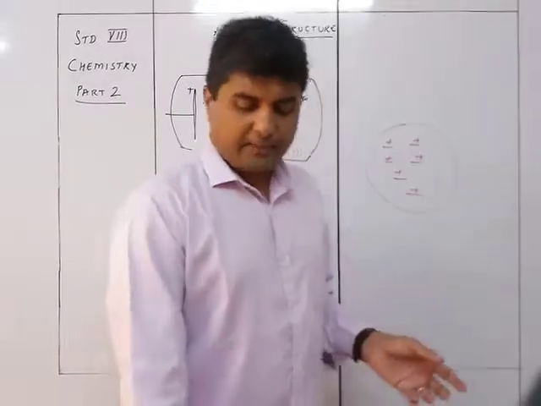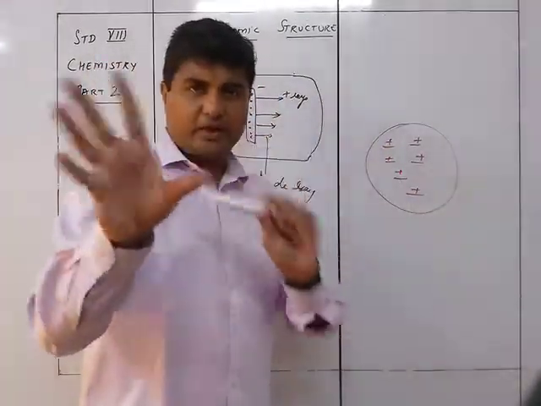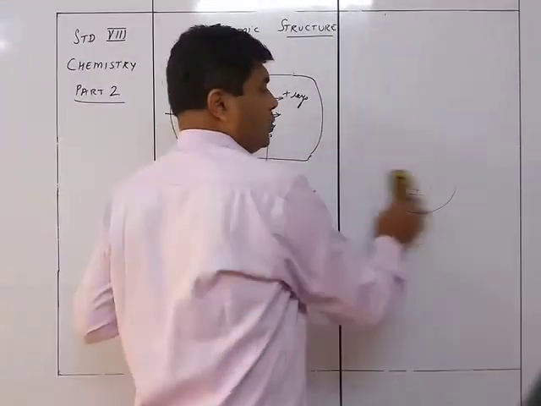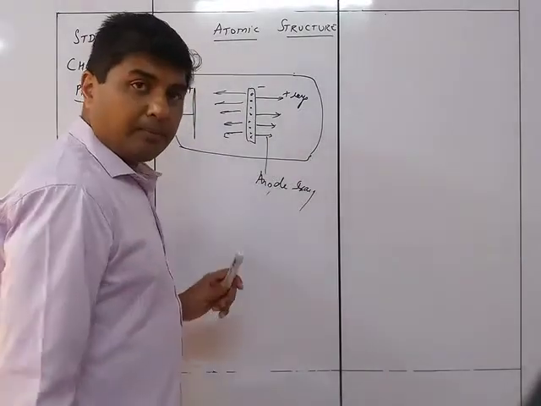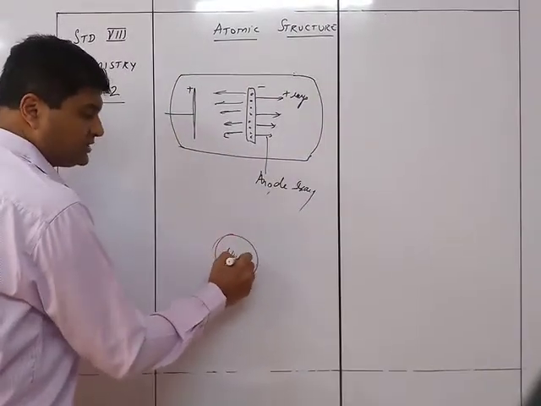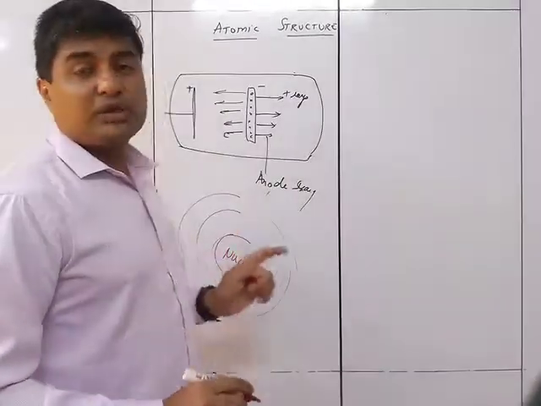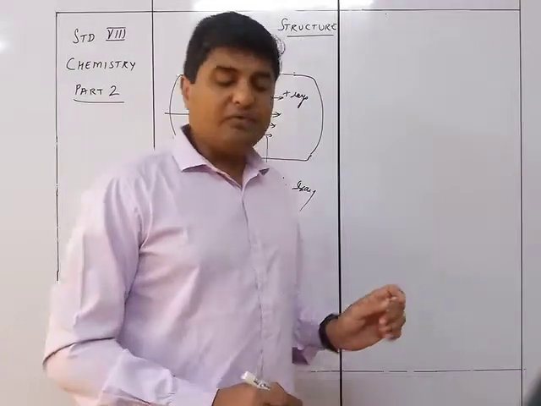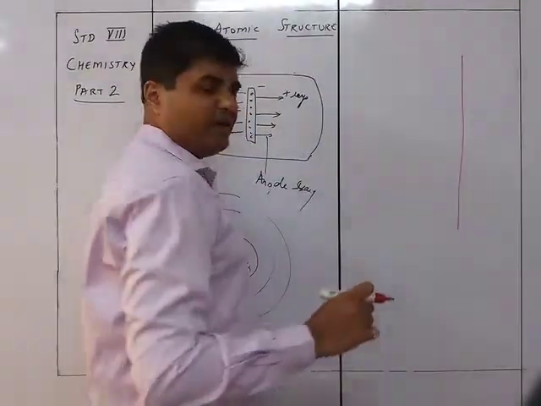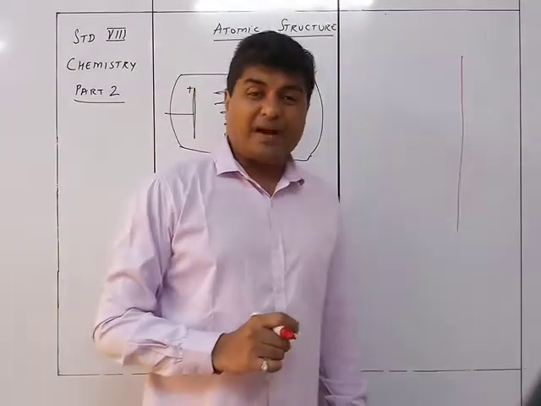So, earlier they felt that everything was like this, positive, negative, like this. Then they came to know about the fact that at the center is the nucleus. So this is the nucleus, and then there are electrons over here. This they came to know by Rutherford's experiment. In Rutherford's experiment, they took a gold foil, a very, very thin foil, and they passed alpha particles through the thin foil.